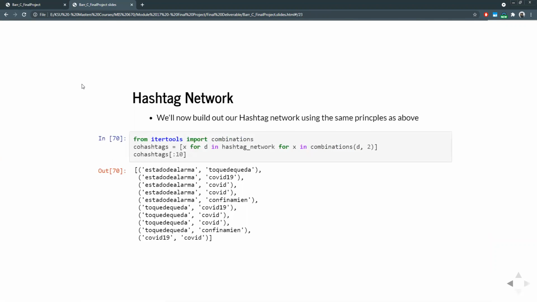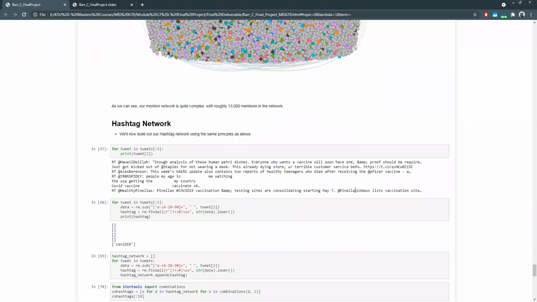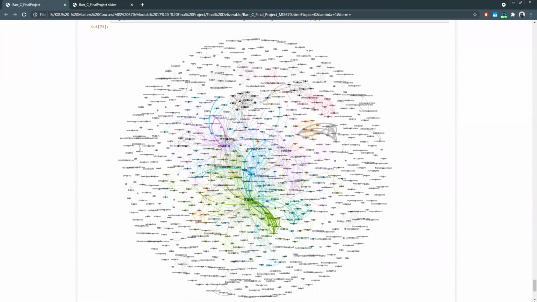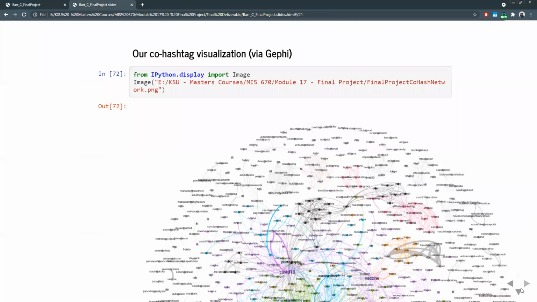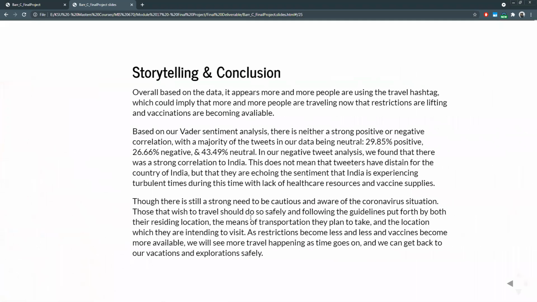We wanted to look at what hashtags are being used and in what context. And as you can see, this visualization is actually much better. We can see that travel is a very popular hashtag, as well as COVID-19, COVID, and vaccine. These are very popular hashtags being used right now, and they're also being used in the same tweets in some instances. If you look at this, you can see why these words are clustered together, or why they're being used in the same tweets, based on the likeness of their words, but also maybe the likeness of the context of the tweets. That pretty much concludes the analysis.